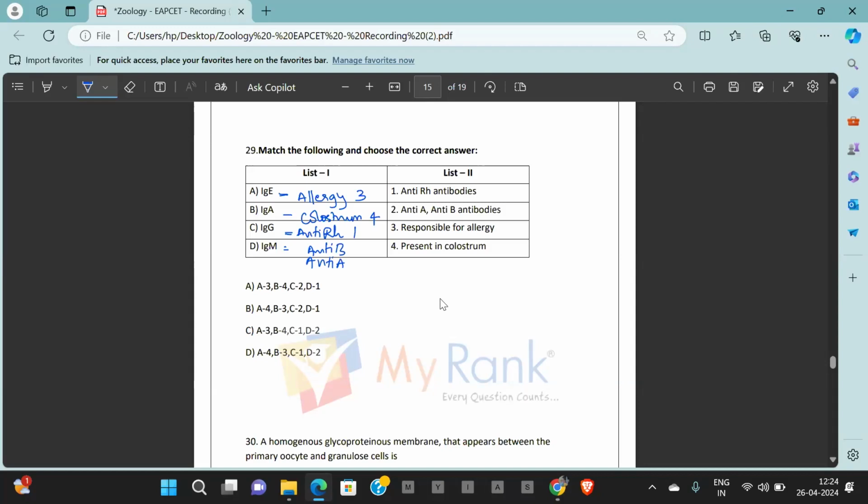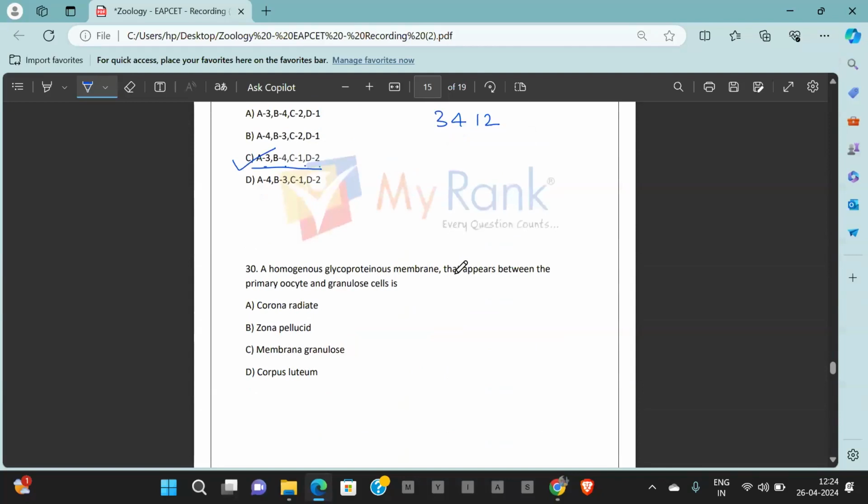It is the anti-A and anti-B antibodies. So 2, 3, 4, 1, 2. Where is the answer? 3, 4, 1, 2. Yes, option C. 3, 4, 1, 2. Question number 29, answer is option C.